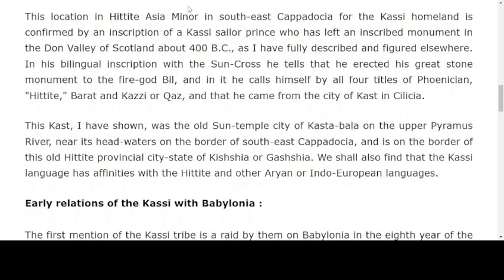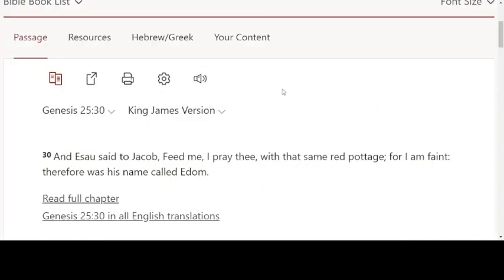But let's go to the Bible to see what it says about Esau. Genesis 25: And Esau said to Jacob, feed me, I pray thee, with that same red pottage, for I am faint. Therefore was his name called Edom. So the Bible is telling us that Esau being called Edom, or red, is because he sold his birthright for red pottage. So it's not a connection with fire for Esau.